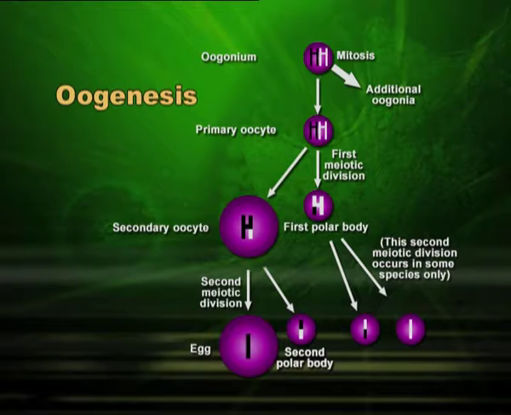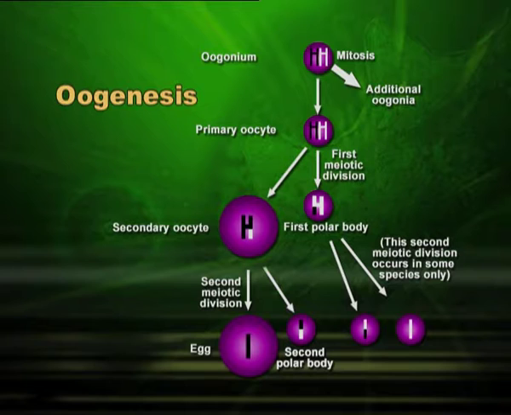In case of spermatogonia or in case of gametogenesis in man, both the cells were of equal size. Here it is not so. One is big, one is very small. The small one is called polar body and big one is a cell. Both are having half the number of chromosomes.